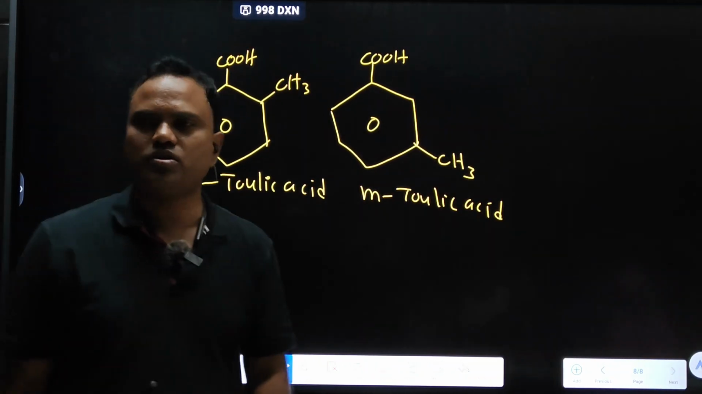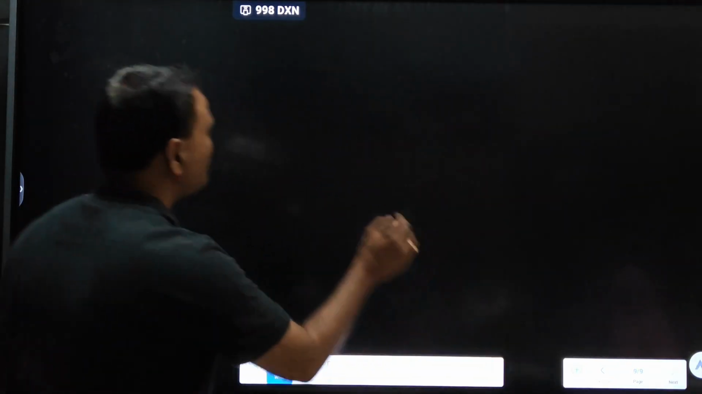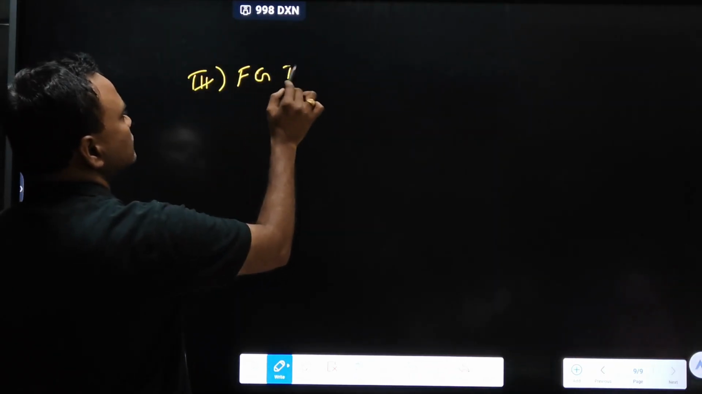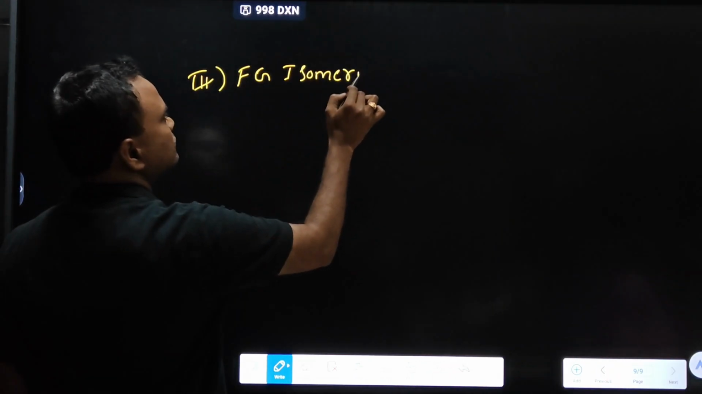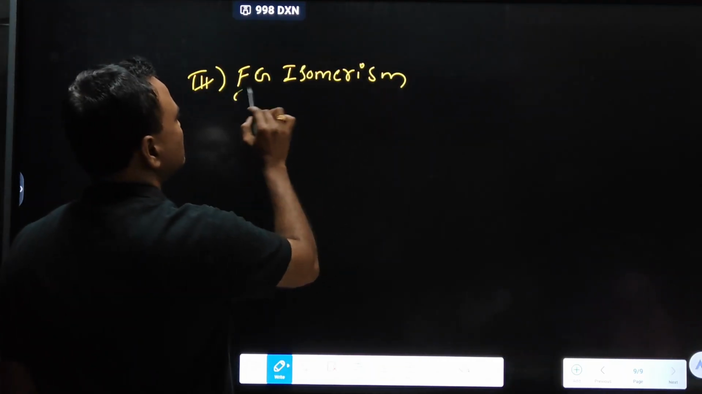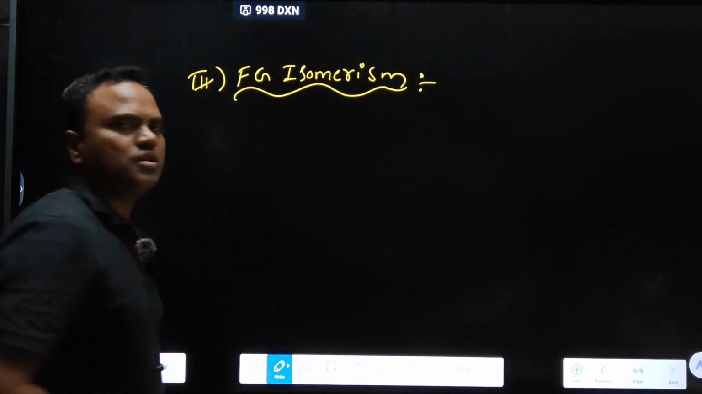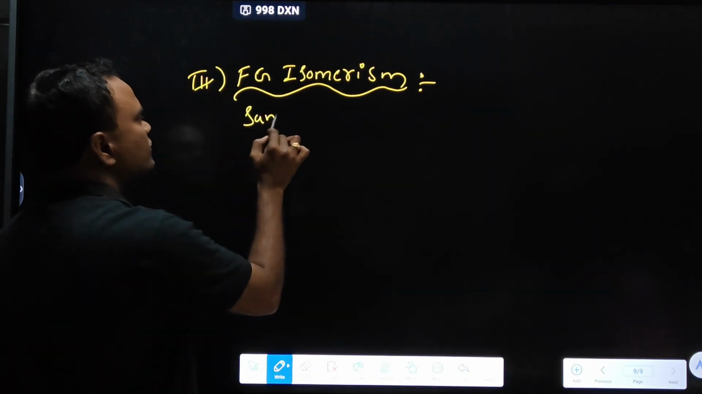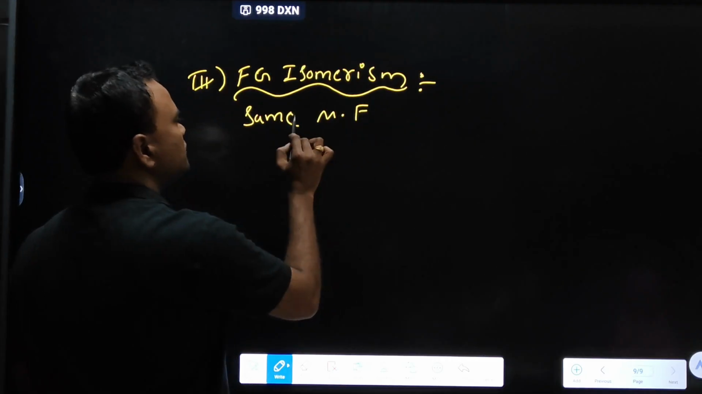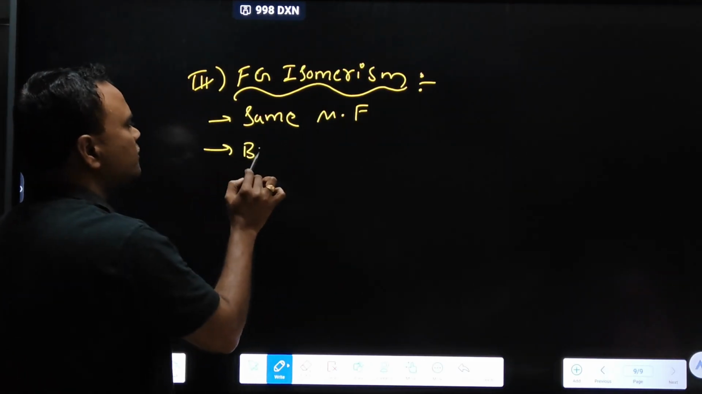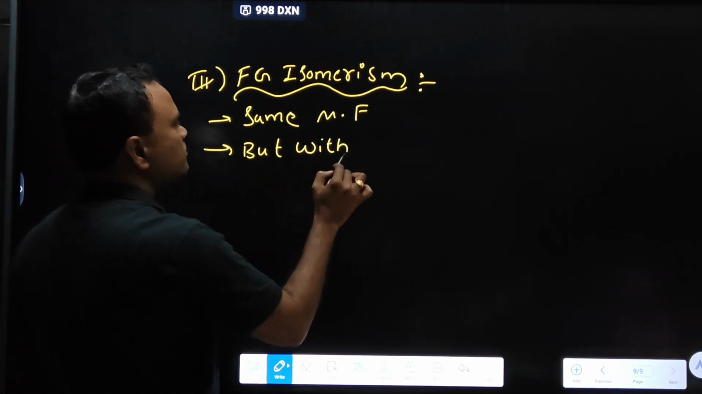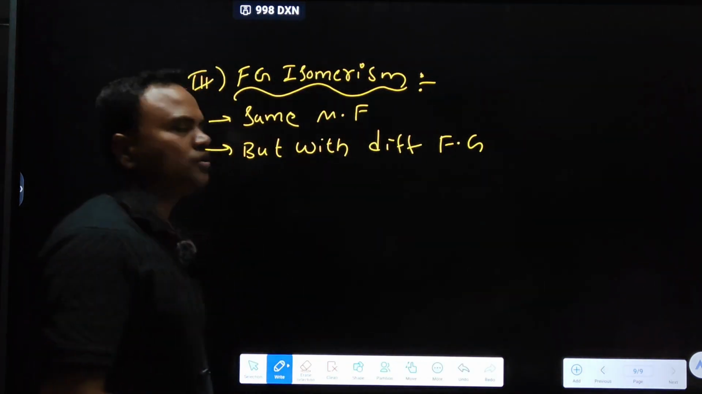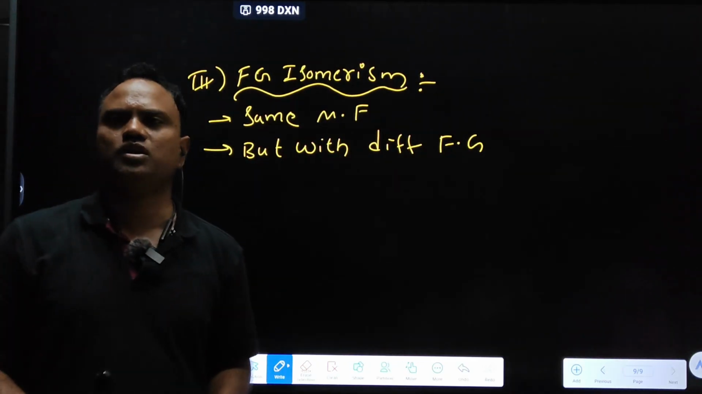Right. Next, functional group isomerism. Third category, functional group isomerism. Definition: compounds with the same molecular formula but with different functional groups are called functional isomers, and the phenomenon is called functional isomerism.